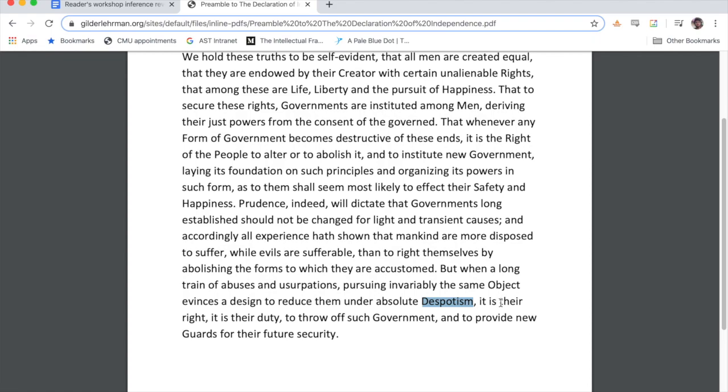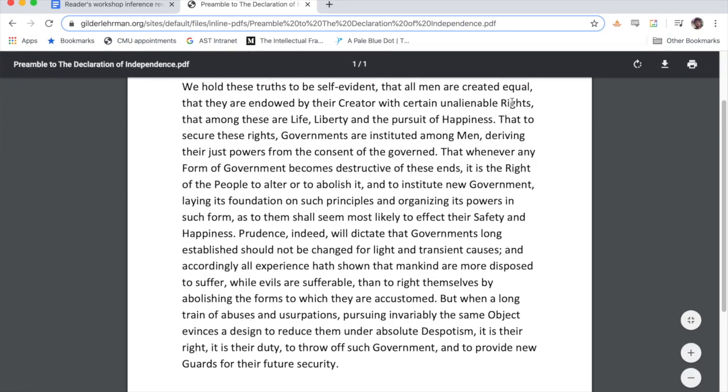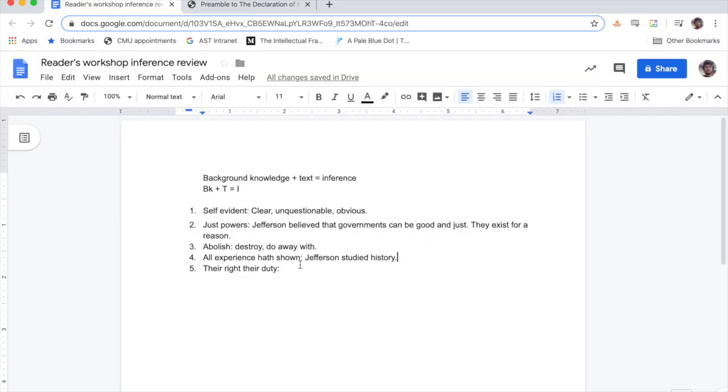It is their right, the people's right, it is their duty to throw off such government and to provide new guards for their future security. And the thing that caught me here is all through this thing we have Jefferson talking about rights. He talks about the right here, he talks about right here. But then at the very end, he says it's their right and it's their duty to throw off the government, to make things better.